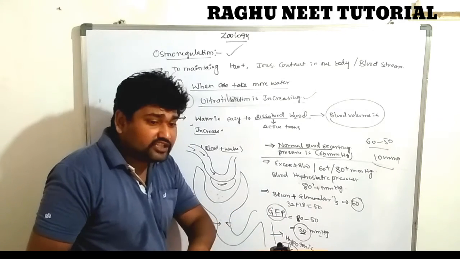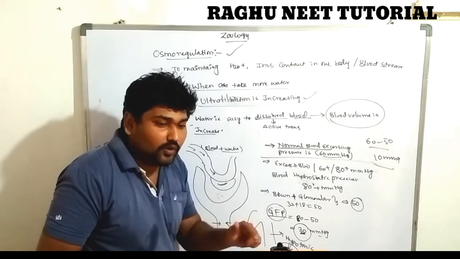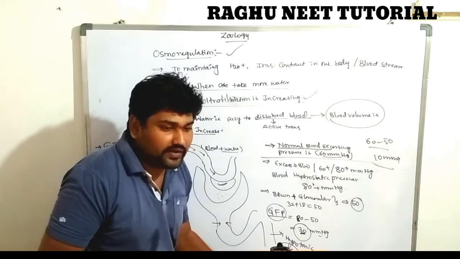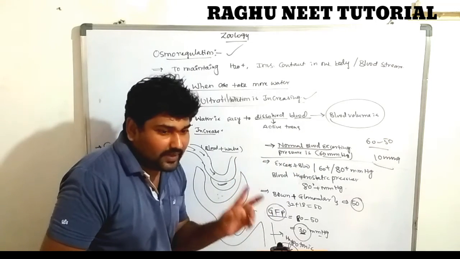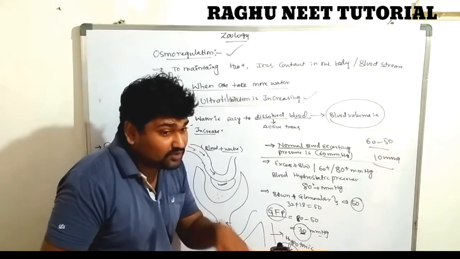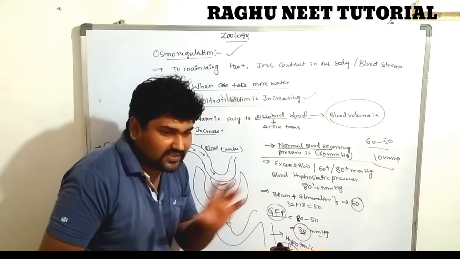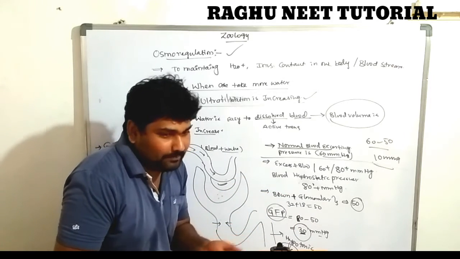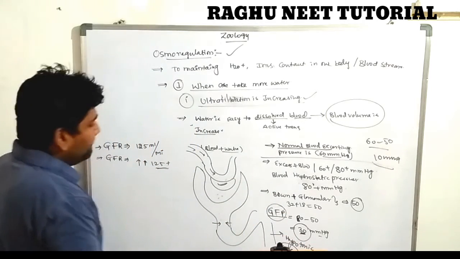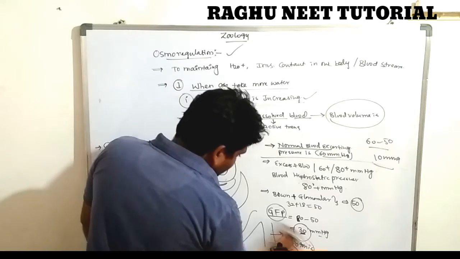But the GFP, glomerular filtration pressure, is never changed. 80 minus 50 is equal to 30, and approximately 20% of the water is never reabsorbed. It comes out of the body through the ureter. That is known as hypotonic urine. Why? Because the water is never absorbed, so the urine is dilute and not concentrated. That kind of urine is called hypotonic urine. Is that clear? This is one process.